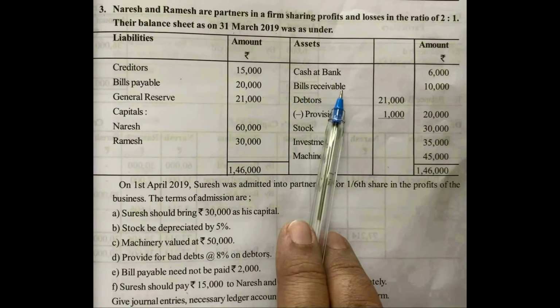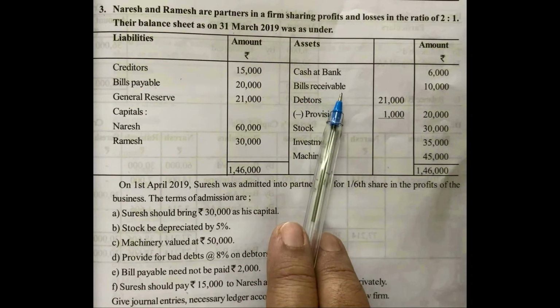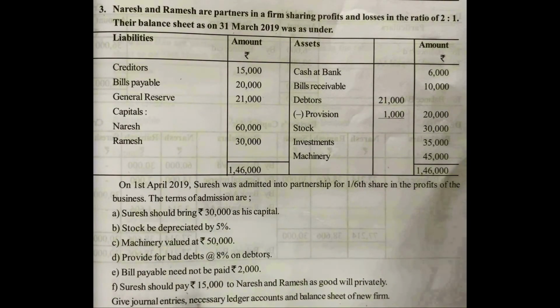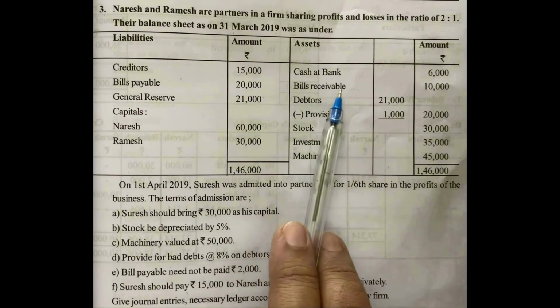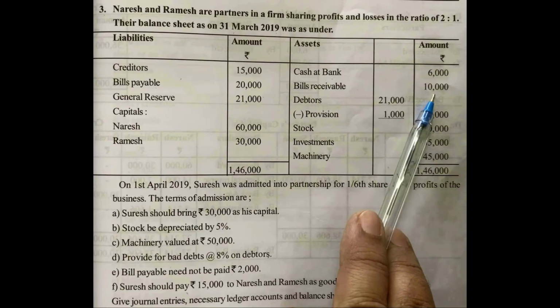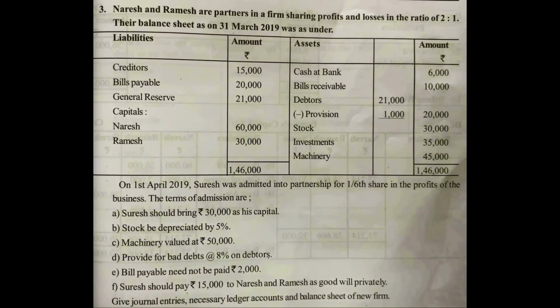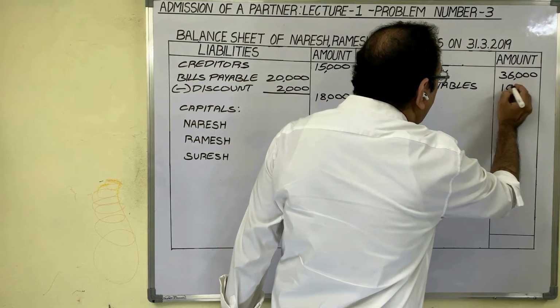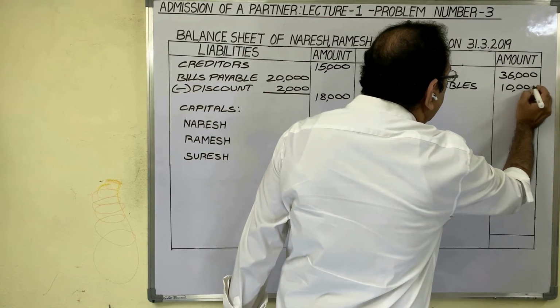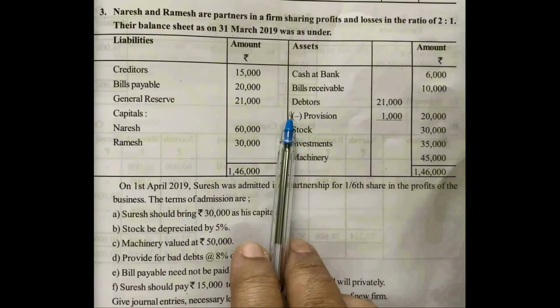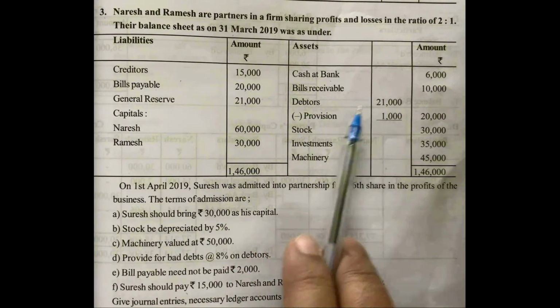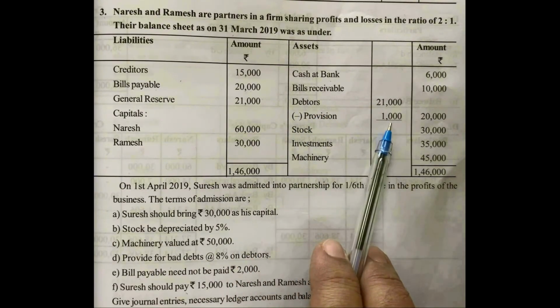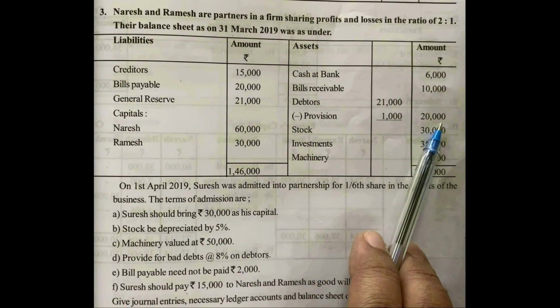Next one is bills receivable 10,000. Related with the bills receivable, there is no additional point. Therefore, bills receivable value 10,000 as it is, it appears in new balance sheet asset side. As there is no adjustment, I am writing 10,000 rupees directly in amount column. Next one, debtors 21,000. In inner column, provision 1,000 rupees. In outer column, 20,000 rupees.